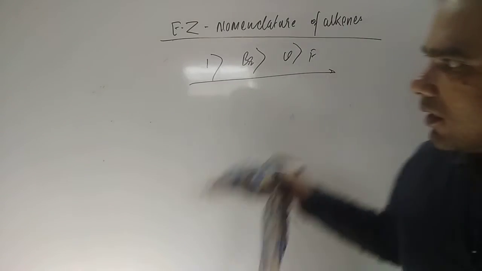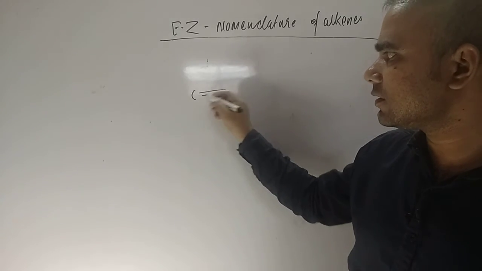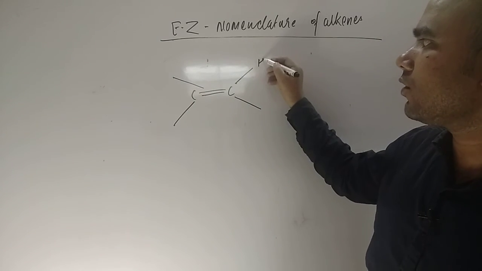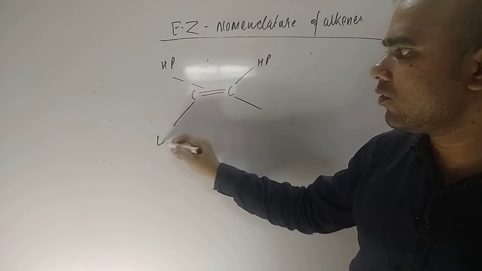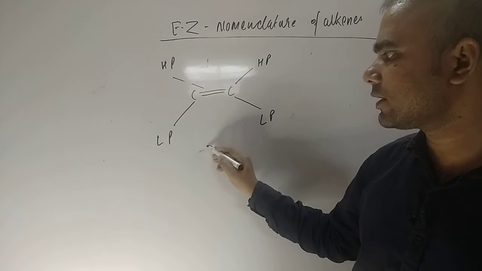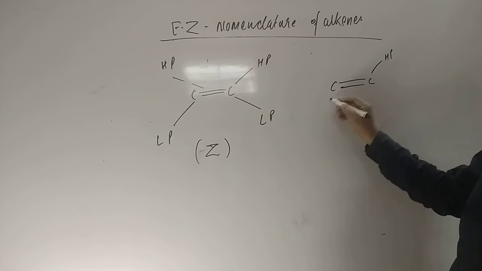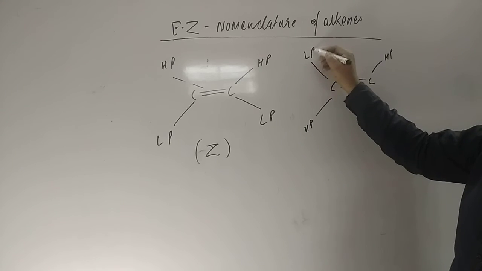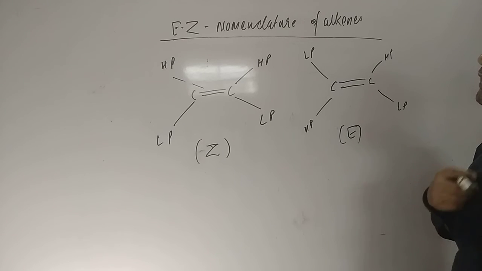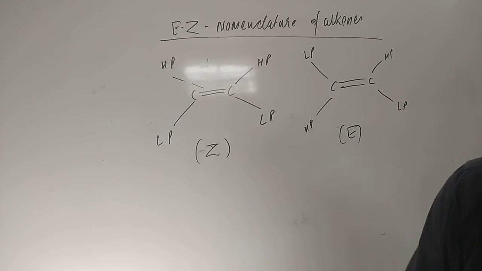Now if you have structures with 4 different groups, you see C double bond C. High priority is here, high priority is here, low priority here, low priority here. So this is known as the cis form, or Z. If here is high priority and there is low priority, that is the E form, okay. That way we can write the EZ nomenclature.